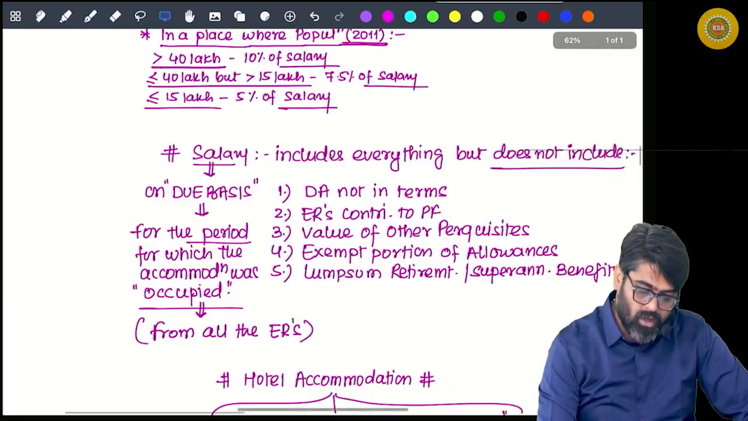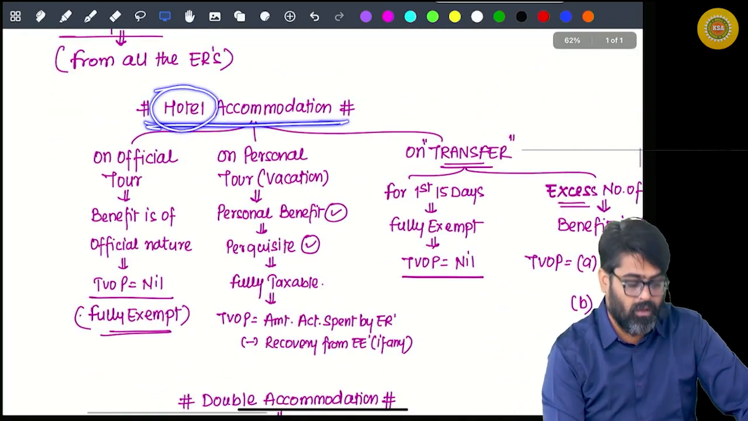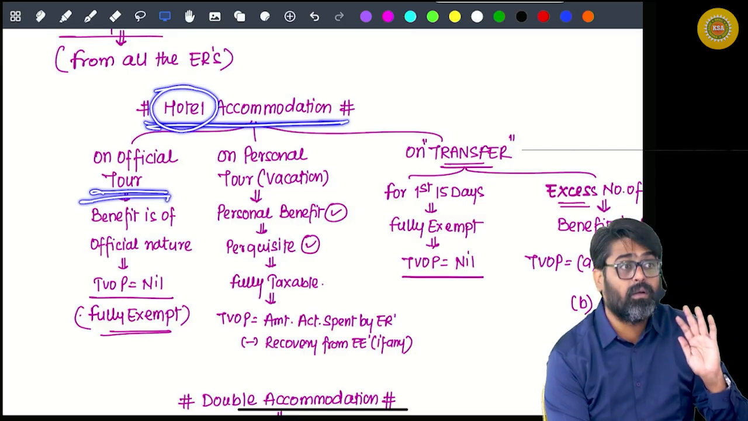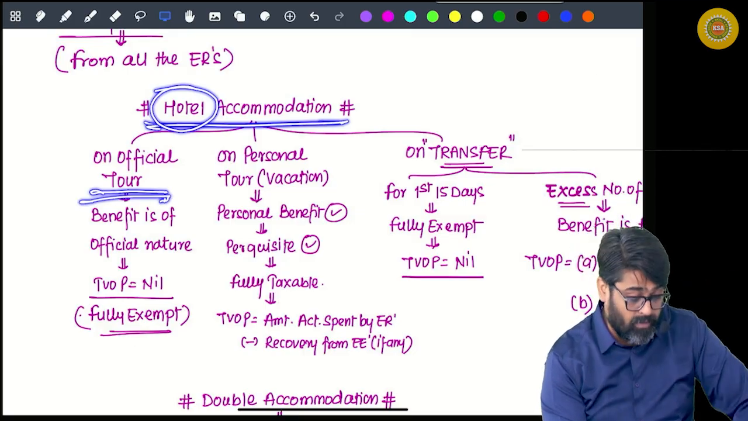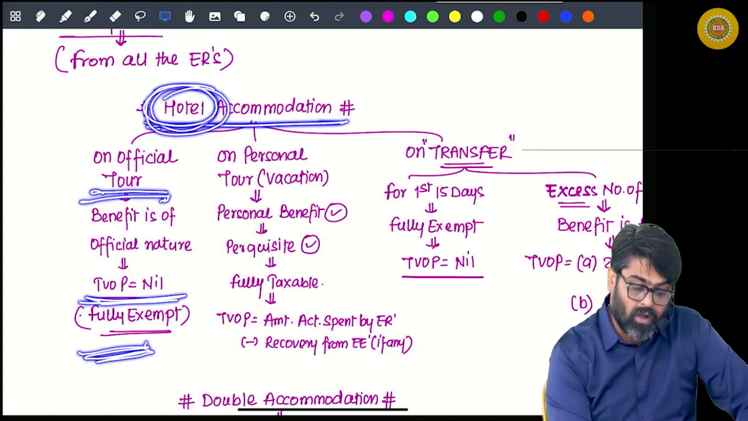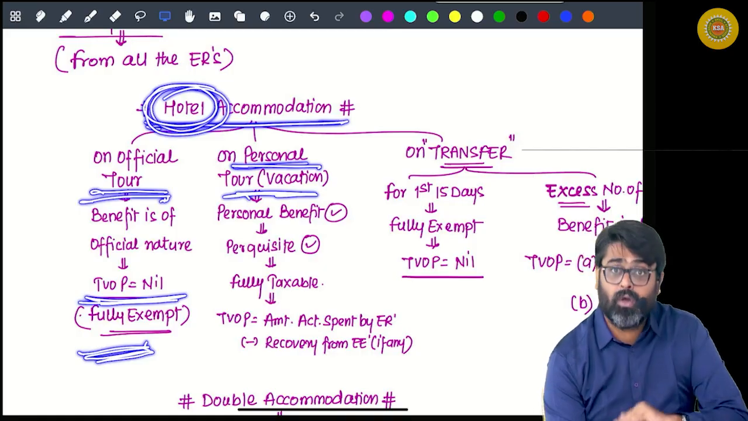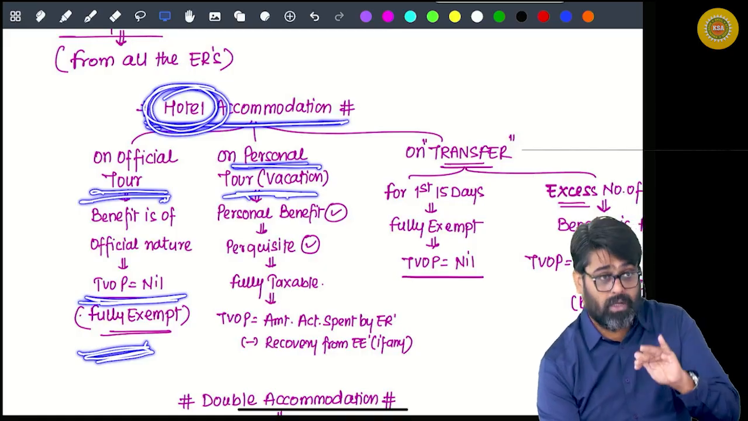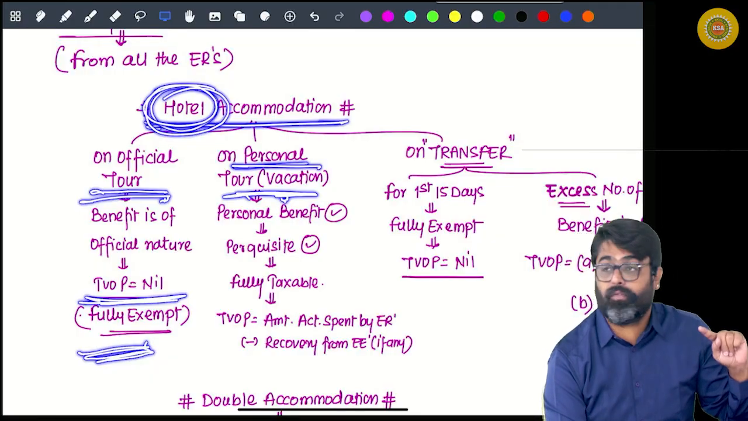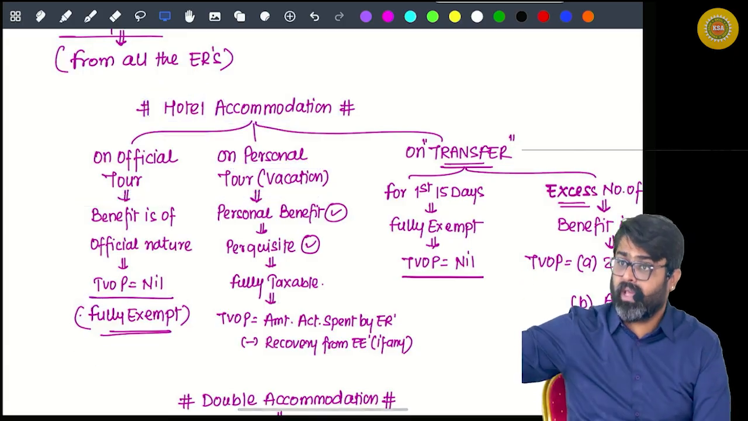So this was your accommodation. Now see, if you are given accommodation in a hotel while you are on official tour, that is an official benefit, not a personal benefit, and will be fully exempt. Taxable value will be nil. But if you are given hotel accommodation while you are on vacation, personal visit, yes or no? So value of accommodation in hotel will be fully taxable for you, because it is fully personal benefit, because you are in personal tour.